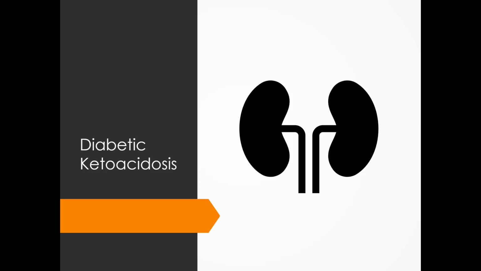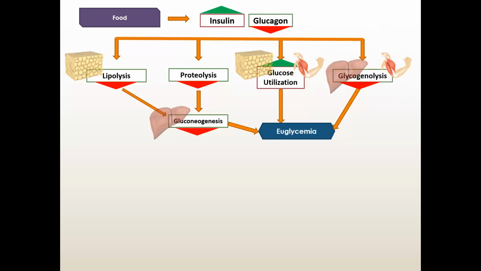Now how does it happen? The pathophysiology of diabetic ketoacidosis, let's look at this. But before that, we very quickly recapitulate what we learned in the last class. We know that when we have food, enough amount of glucose, amino acids and fatty acids are present in the blood.